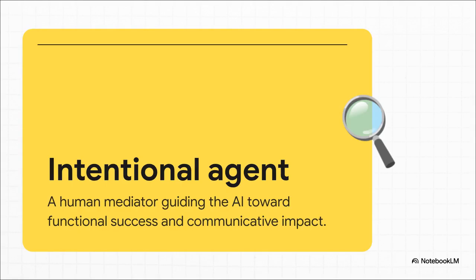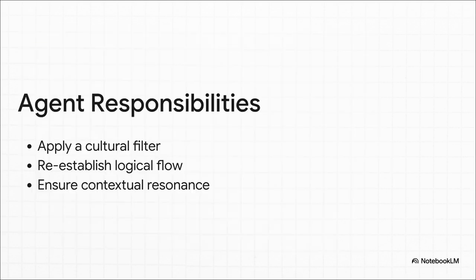This specific limitation requires an intentional agent, or in Vietnamese, tác nhân có chủ ý. The human mediator acts as this agent. We guide the AI toward functional success and communicative impact. The intentional agent must apply a cultural filter to the AI's literal output. We reestablish logical flow and ensure contextual resonance. This transforms raw output into a text fit for purpose.